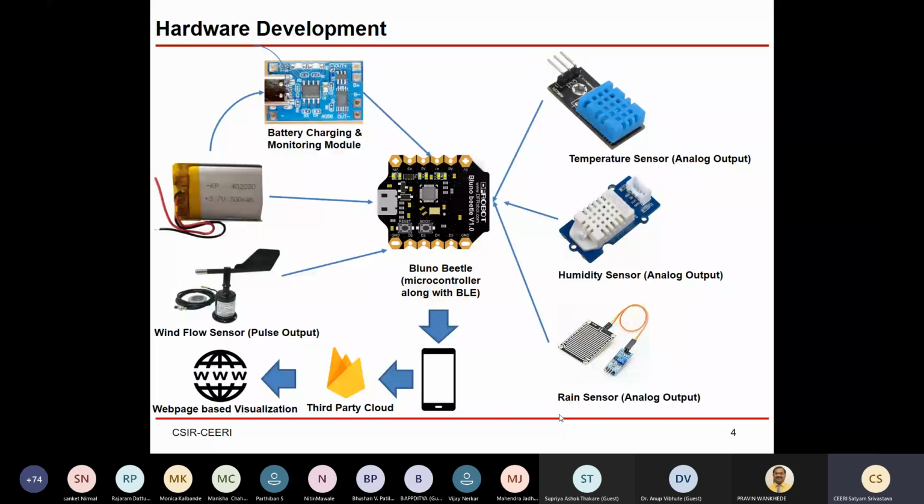So these are 4 sensors I have selected. One is this temperature sensor, which has an analog output, right? And this humidity sensor to sense the humidity of the environment, the temperature sensor to sense the temperature of the environment, and the third one is the rain sensor to sense the rain concentration and whether rain is there or not. Then the fourth one is the wind flow sensor, to sense the wind flow rate and everything.